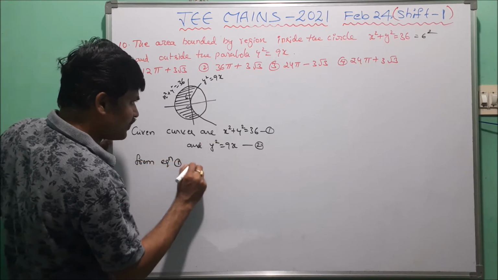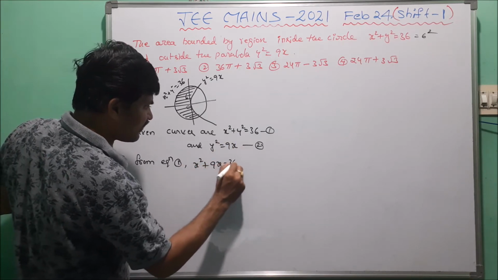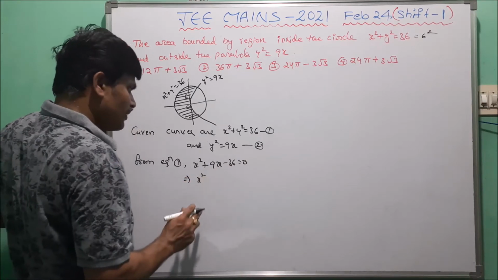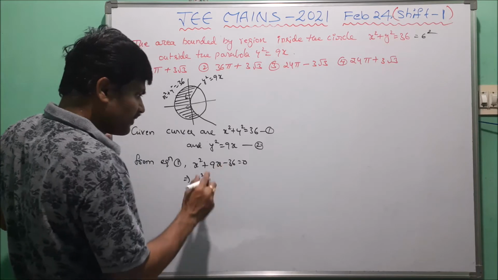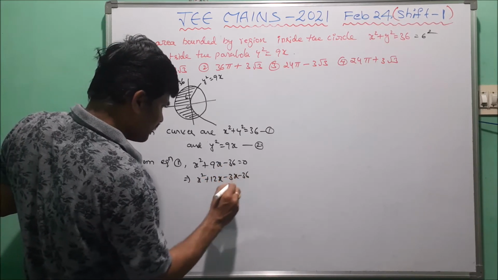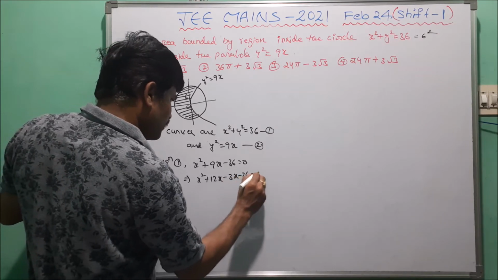Here we write x square, y square value is 9x. So x square plus 9x minus 36 equal to 0. From this we write x square plus 12x minus 3x minus 36 equal to 0.